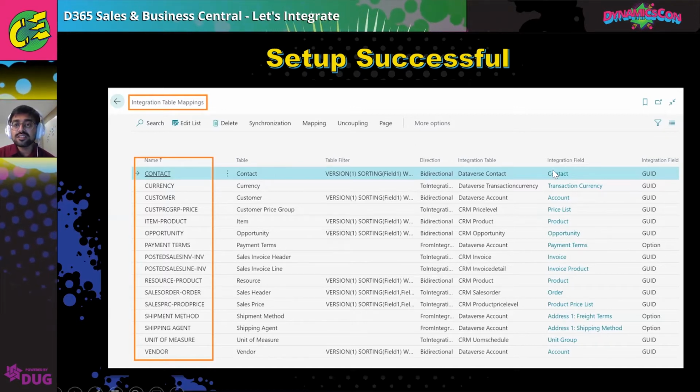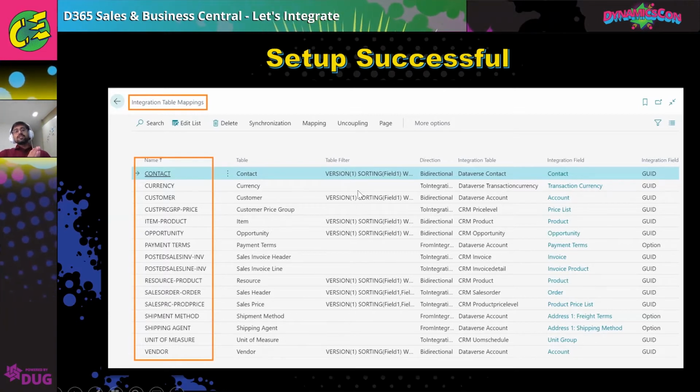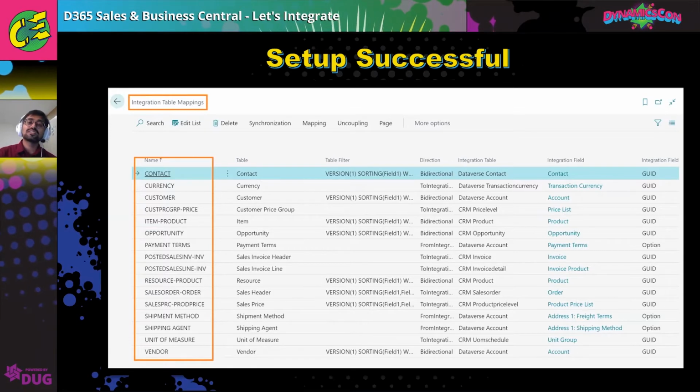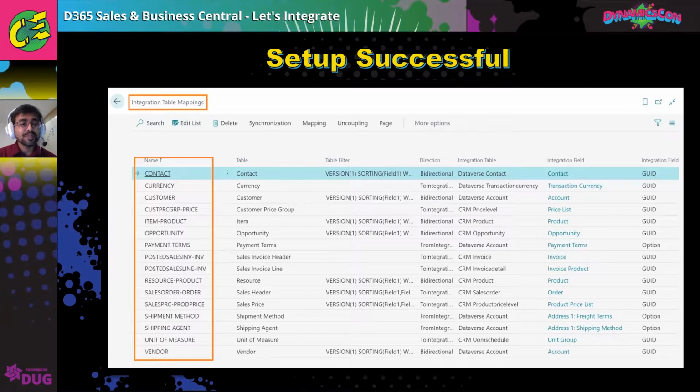The direction is here, the integration fields are here, and then you'll have the table filter. This table filter you can actually configure in such a way that you take only active records, or having some other conditions. So it depends on how you want to use it. Currently I'm just using the default one for now.